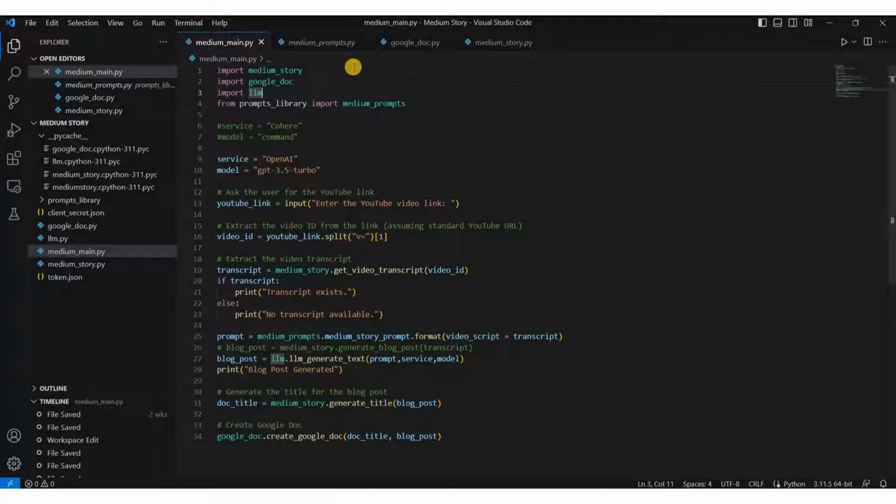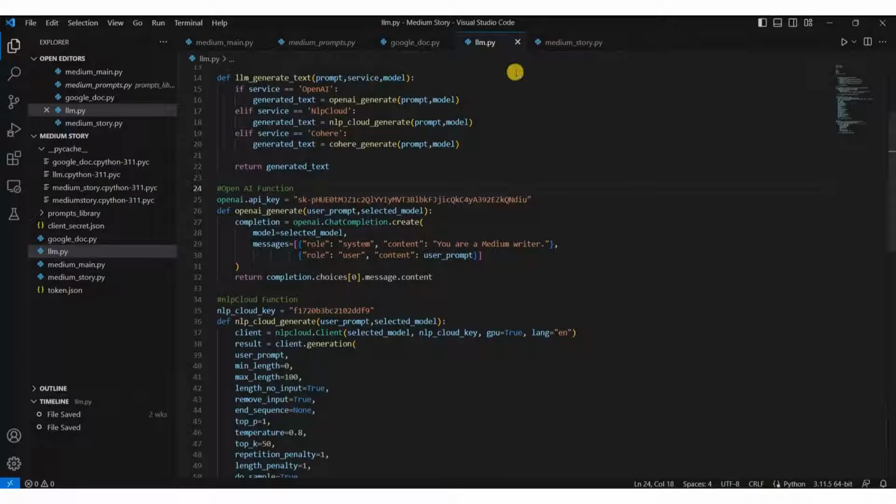Let me show you where we are using the OpenAI APIs to get access to GPT-4, GPT-3.5 Turbo, and all the LLM models OpenAI has. First, we have to open this LLM module. Now you can see here that we are using OpenAI. This is my OpenAI API, and we have this NLP also.